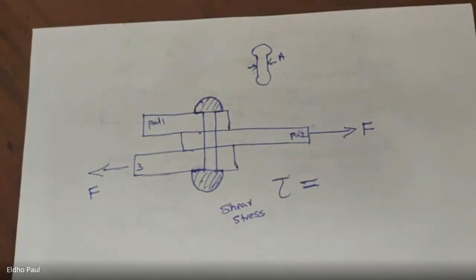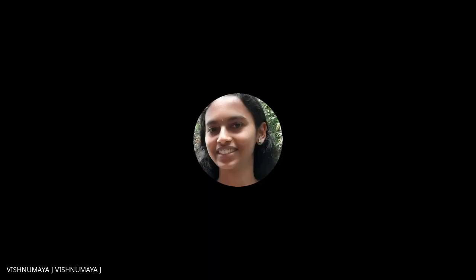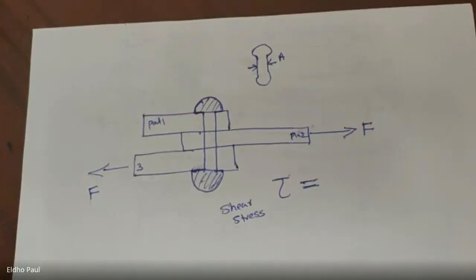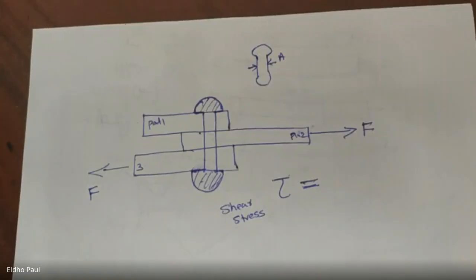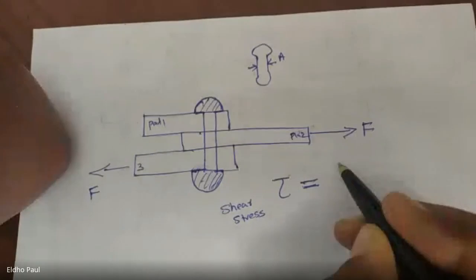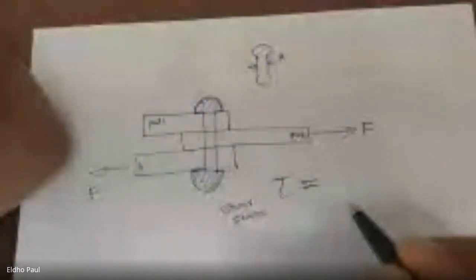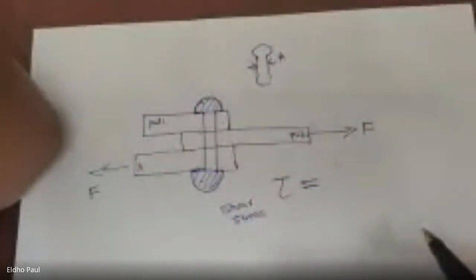What is the shear stress? Anyone? Shear stress is F by A. F by A. The shear stress is equal to force by the resisting cross section.